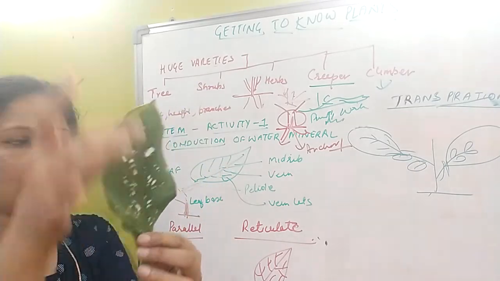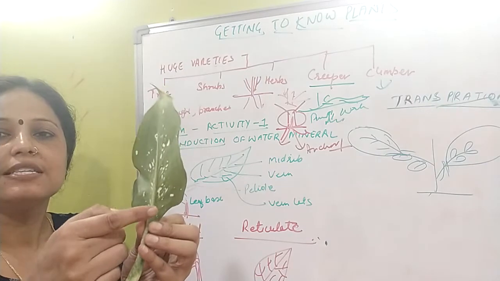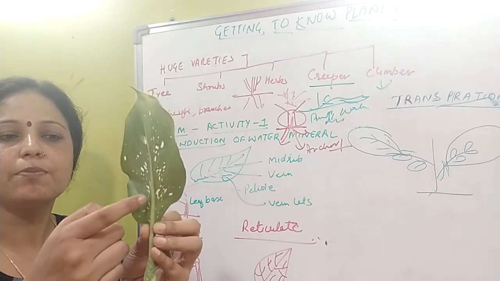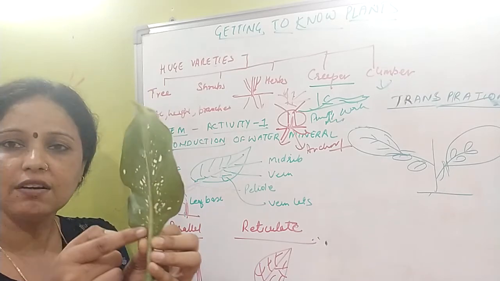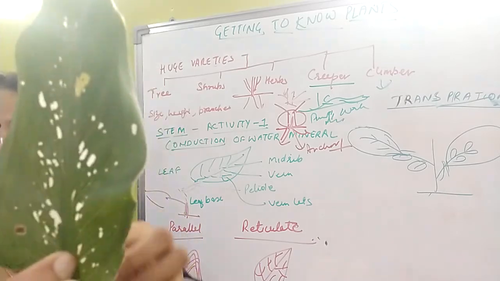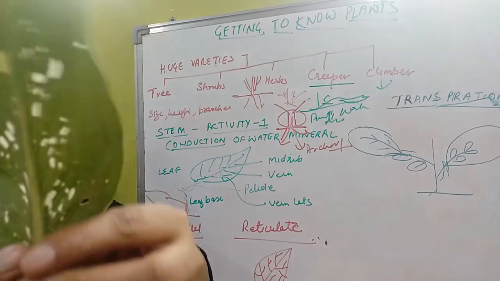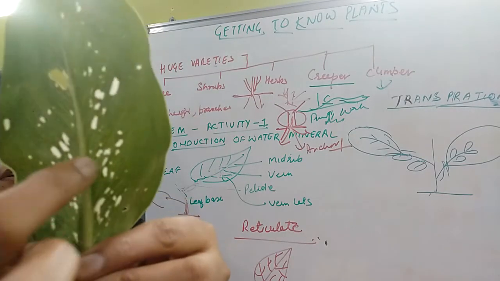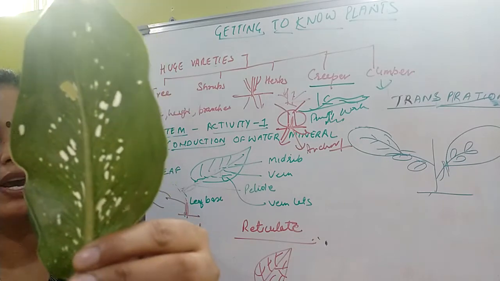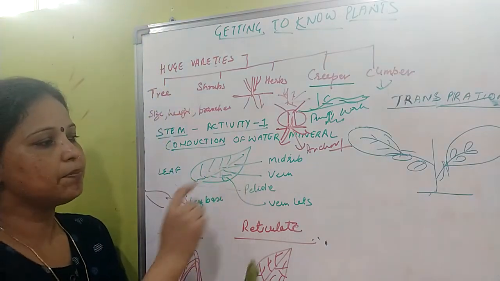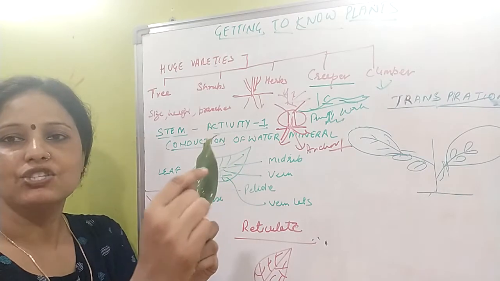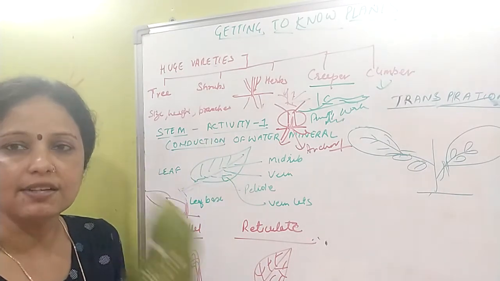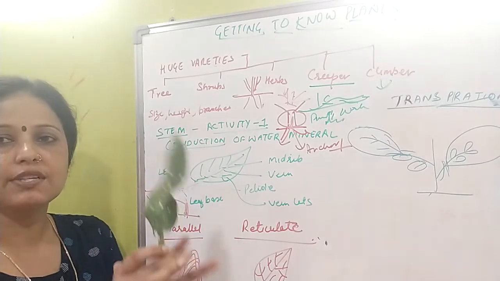In this part, you will find a dark strip in the center, that is the midrib, and this midrib is further divided into veins and veinlets. When you see closely, you will find small veins moving nearby the midrib. So this part is known as the midrib, these are the branch veins, and when these veins are further divided, they are known as veinlets. So this is all about the structure of the leaf.